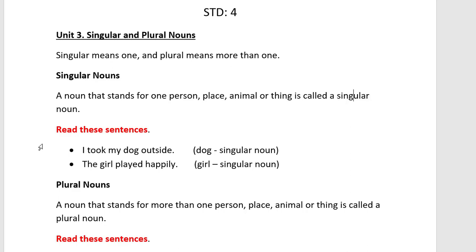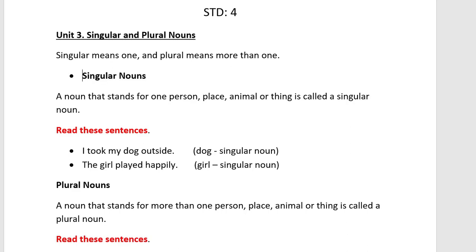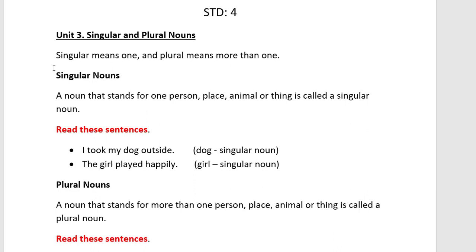Singular nouns. We will see the first one. A noun that stands for one person, one place, one animal or one thing is called a singular noun, as I told you at the start of this chapter.